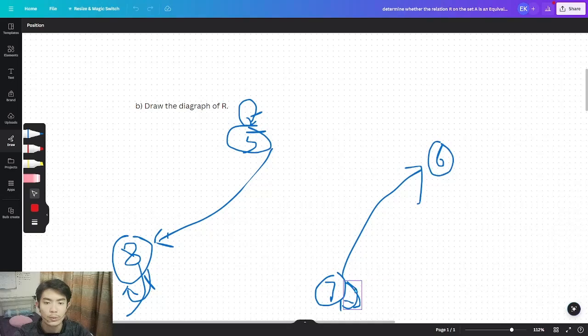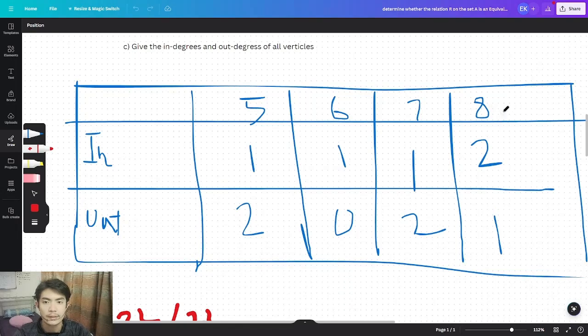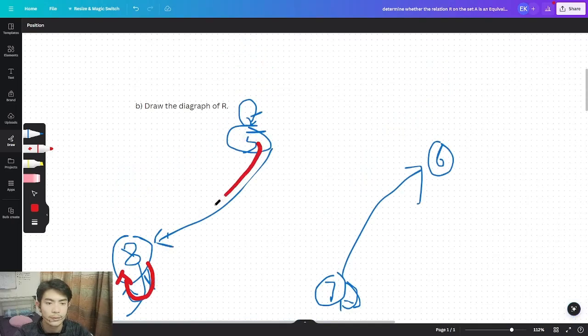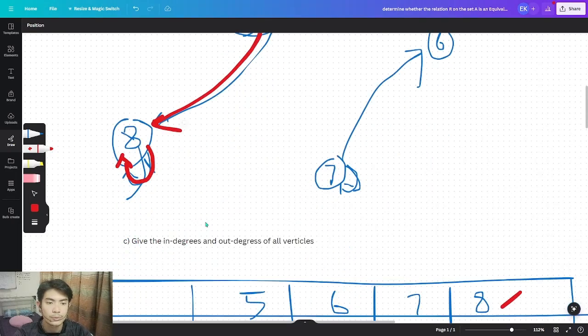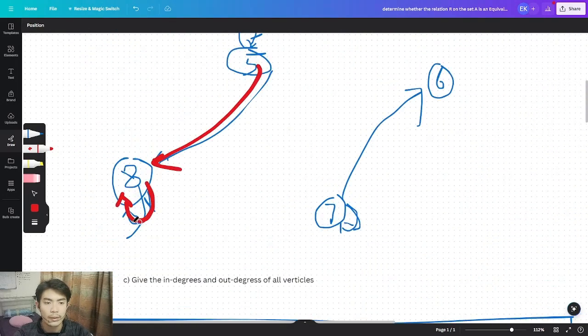Sorry, it's actually 2 out and 1 in. For vertex 8, there are 2 in-degrees, because the loop counts as 1 and the arrow from 5 to 8 counts as 1. So there's 2. However, for the out-degree, there's only 1 because it goes out and goes back to itself.